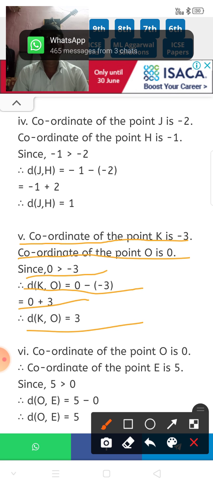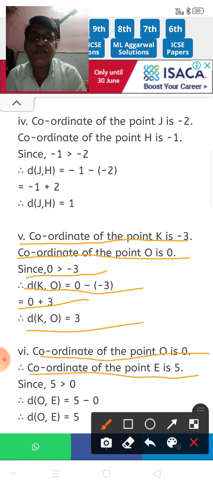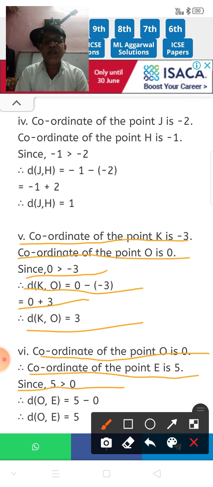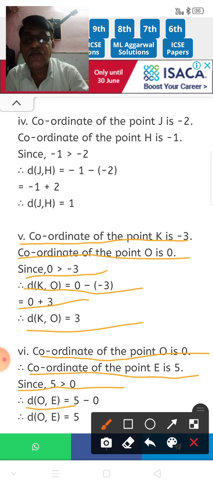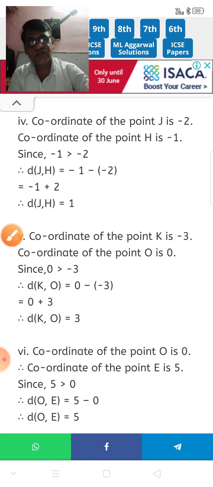Now one more question is there, the sixth question. Coordinate of point O is 0, it is given, and coordinate of point E is 5. Okay. 5 is greater than 0. Since 5 is greater than 0, the distance OE is equal to 5 minus 0. Therefore the distance OE is equal to 5. In this way you can find the distance between any 2 points if coordinates are given. Right? So now next.